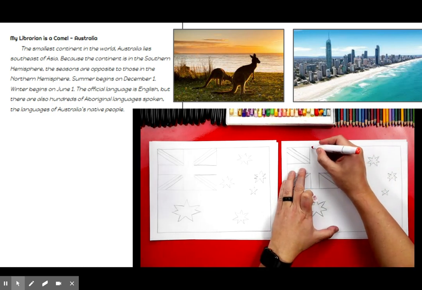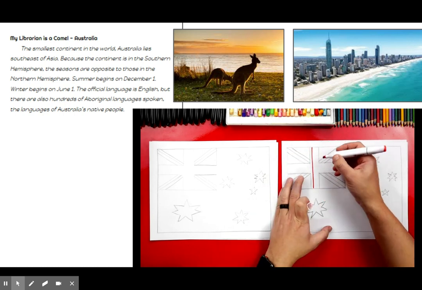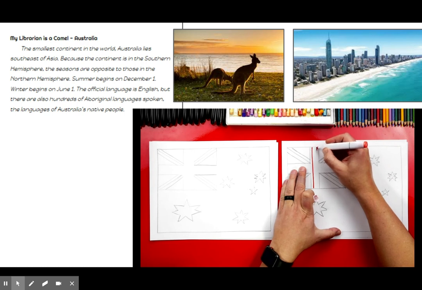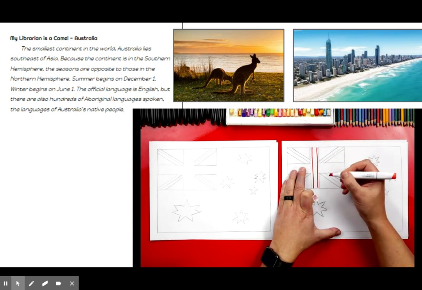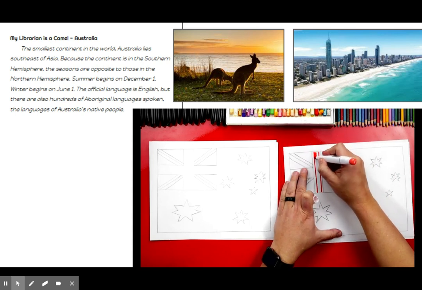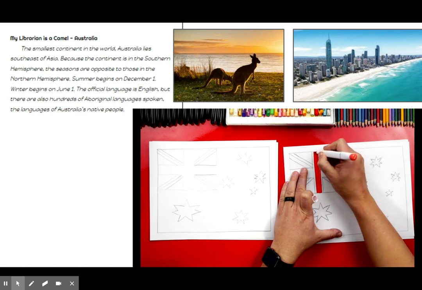So I'm going to draw a line that comes straight down like this. So we need a little white stripe next to the red stripe. So we're first going to draw a line that comes down like that. And then we can actually color in between these two lines like that, all the way down to the pencil line on the top and also the bottom.